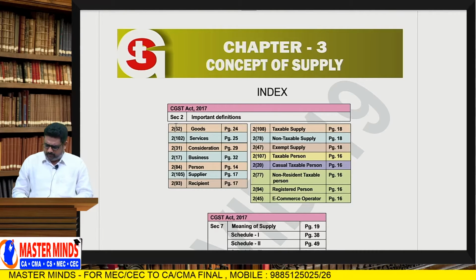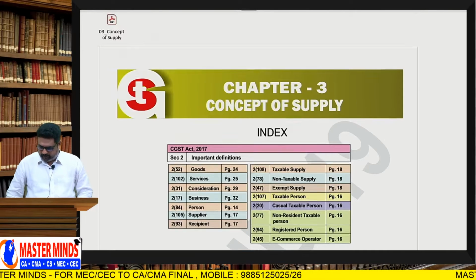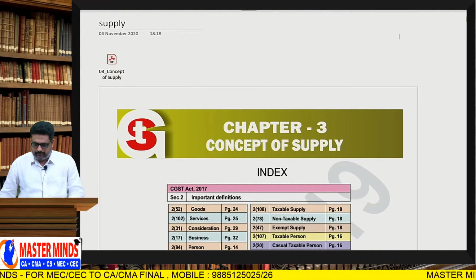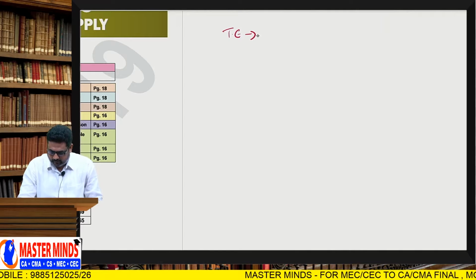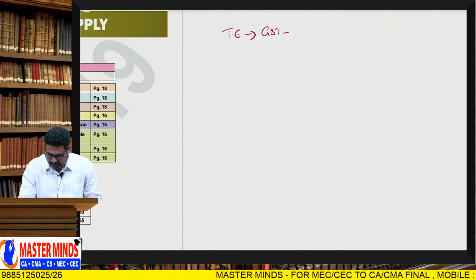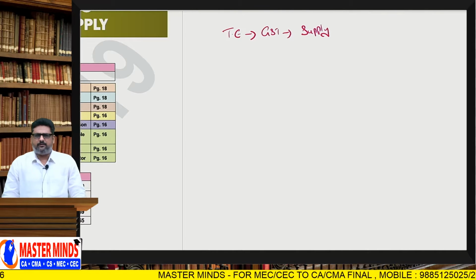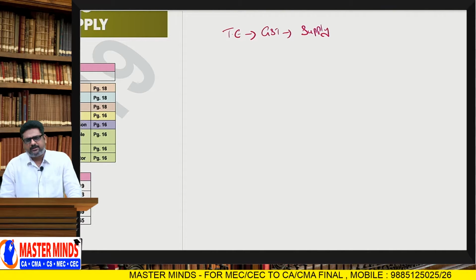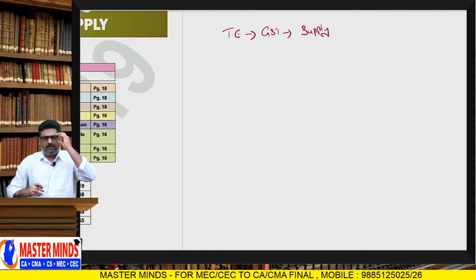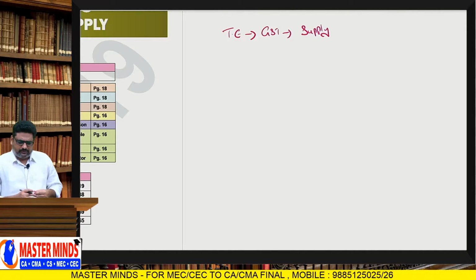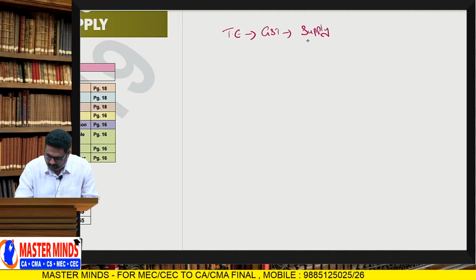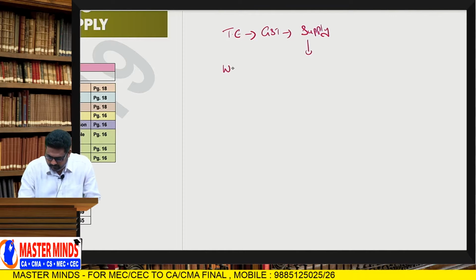Whereas with respect to GST also, there is a taxable event. So the taxable event with respect to GST is supply. Okay. Now the next question arises. Okay, sir, what is meant by the word supply? What is supply?